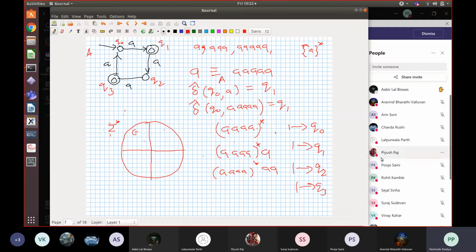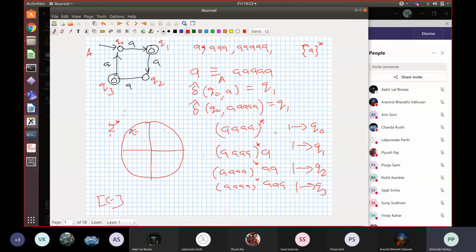So we will try and go back to somebody else. Suraj, what will be the strings which will take you to Q3? 4 A's, star, and then 3 A's. Correct. And basically all words are covered under one of these 4 regular expressions, right? So the equivalence class of epsilon belongs to this regular expression's language, right? The equivalence class of epsilon is AAAA star, right?